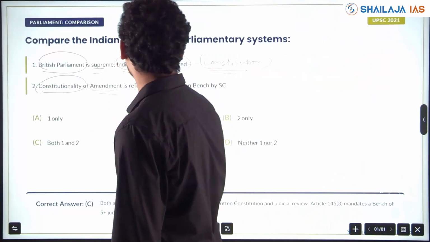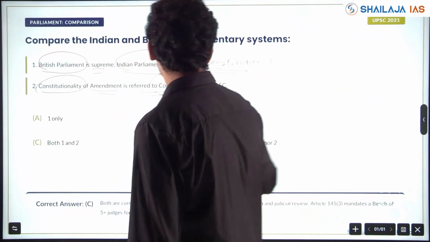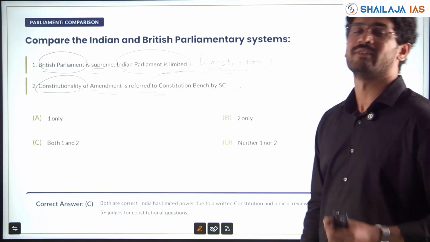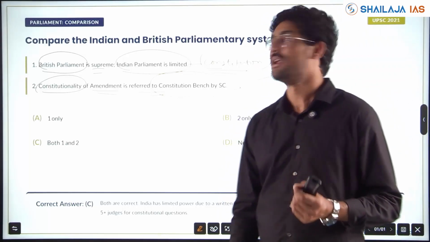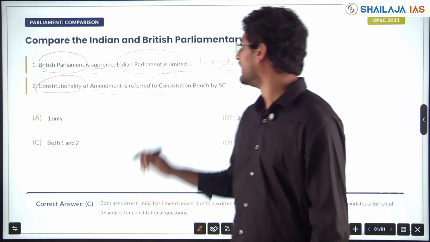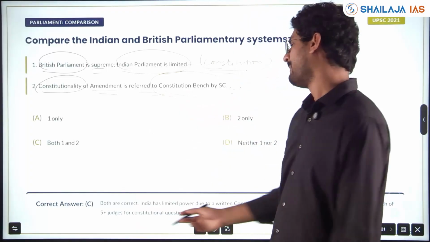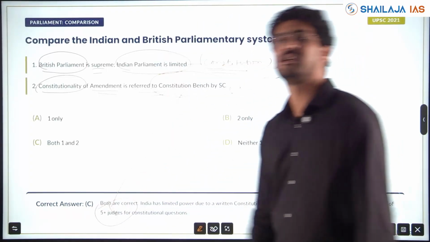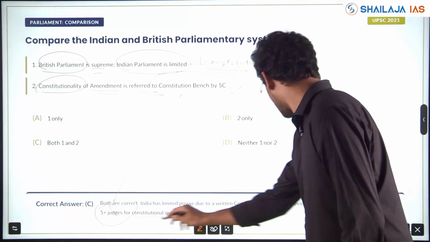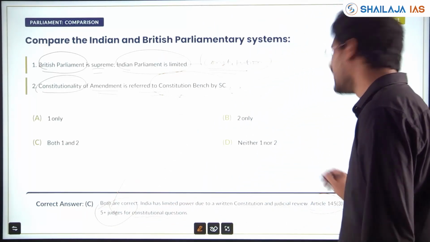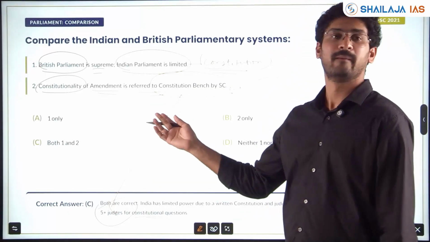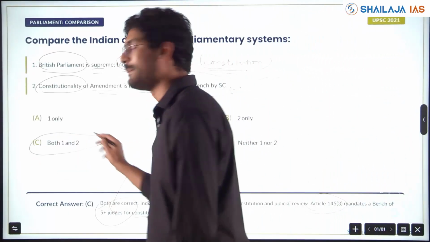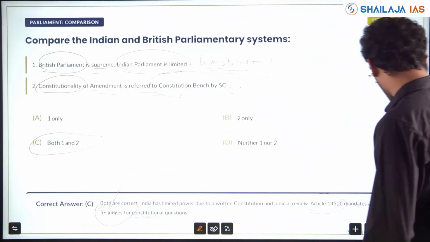Constitutionality of an amendment is referred to the Constitution Bench by the Supreme Court. Whether the amendment is right or not, whether it abridges the fundamental right or not, the constitutionality of the amendment is referred to the Constitution Bench by the Supreme Court. What is the Constitution Bench? Five or more judges will be considered as a Constitution Bench under Article 145, Clause 3. So, the answer is both 1 and 2. Two pairs are right. Clear?